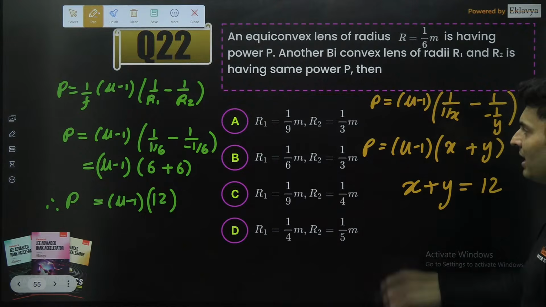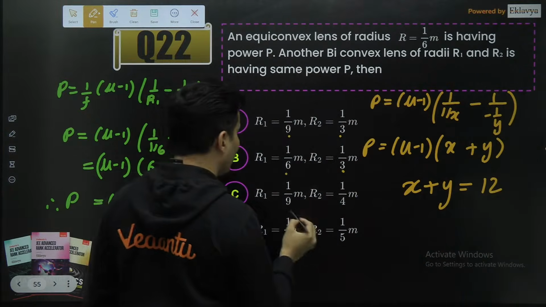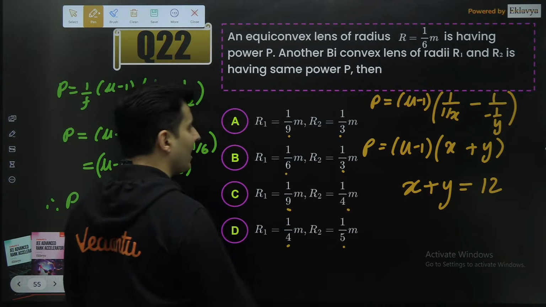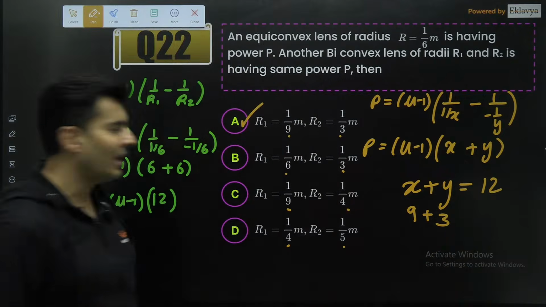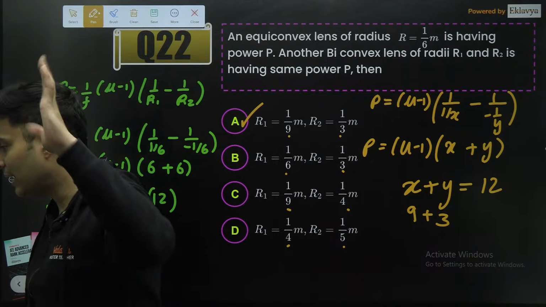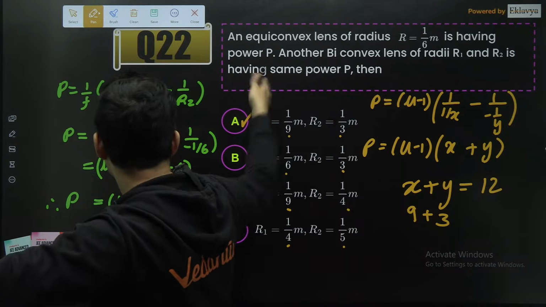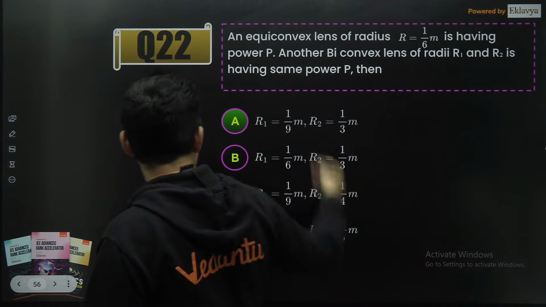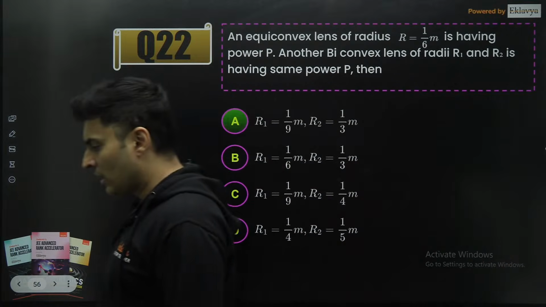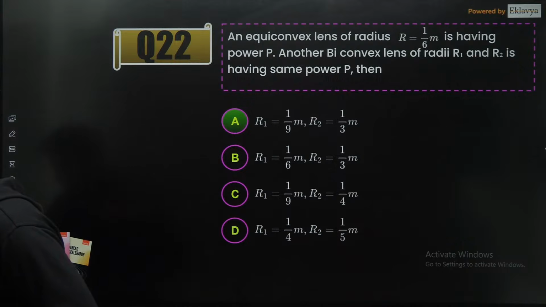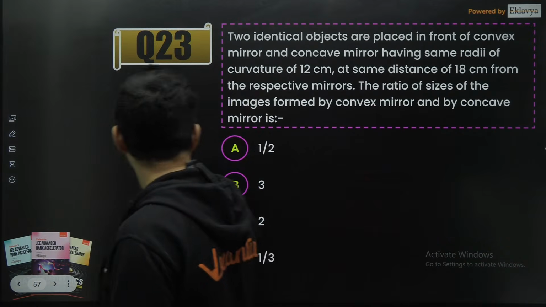What is x and what is y? The values after the reciprocal. Check this. 9 plus 3, 12. 6 plus 3, 9. 9 plus 4, 13. 4 plus 5, 9. There is only one option like this, and that is 9 plus 3. So it should be option A. Directly you can mark it. Is that right? Perfect. You just have to add the numbers and you will get the answer. The reciprocal will give you that number. So it was a very playful question, which was just about manipulations. Okay, let's go to the next question.